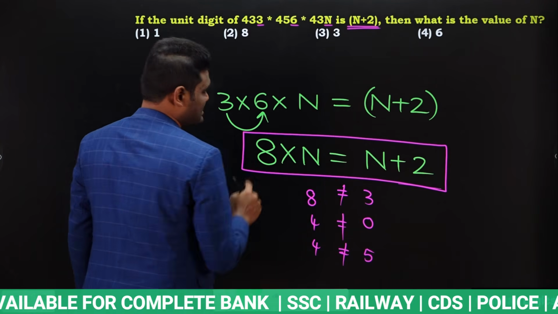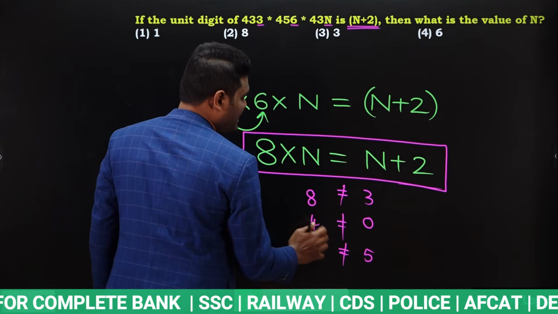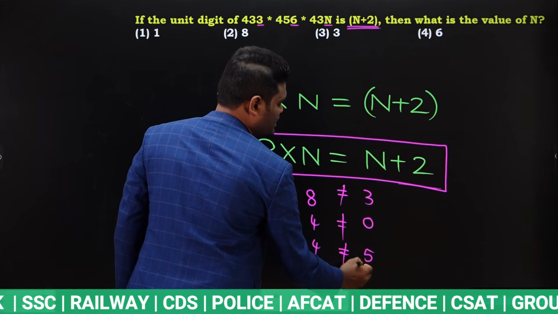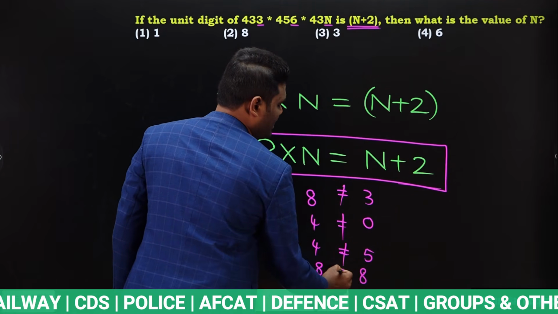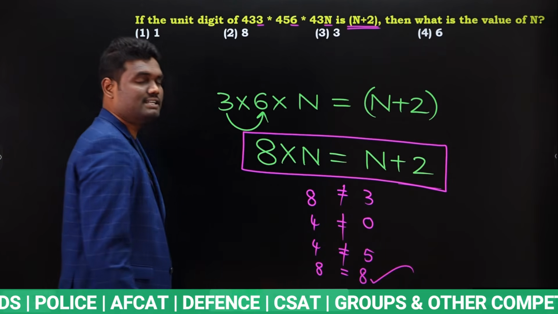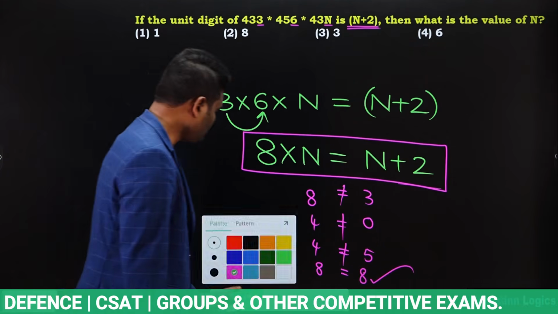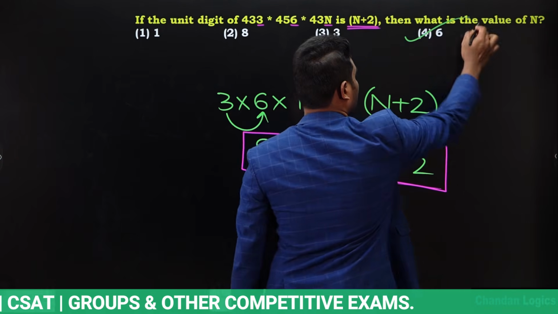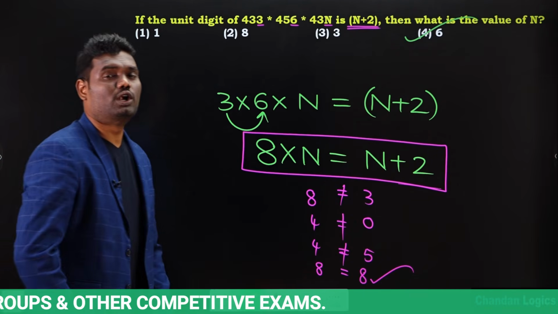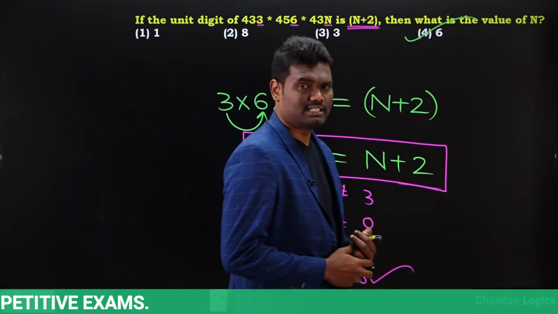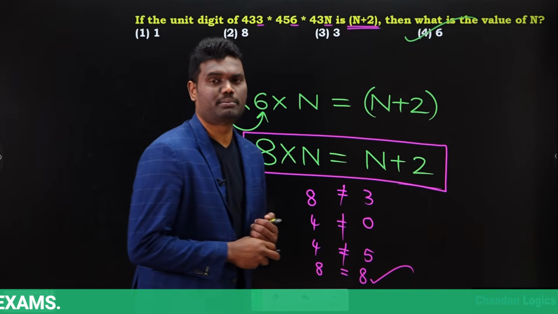Fourth option is 6. 8 times 6 is 48, and the last digit will be 8. Now 6 plus 2 is 8. So if you observe, both the left-hand side and right-hand side are equal, and our equation is satisfied. For which option is it satisfied? If n is equal to 6, our condition is satisfied. So the answer for this question is 6.